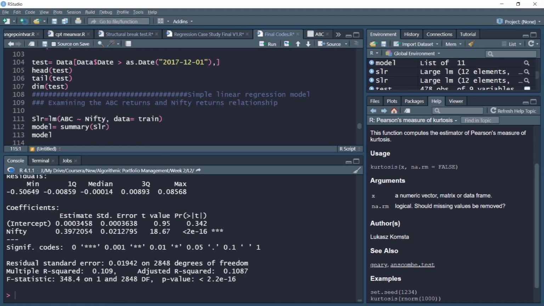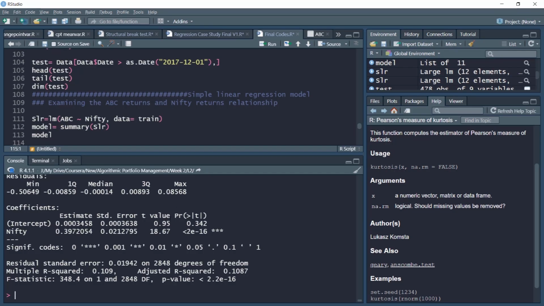Also notice the t value of the coefficient, which is heavily significant. Remember, this t value is computed as the ratio between the estimate, which is the coefficient, 0.397 here, divided by the standard error. Now, this t value 18.67 is very significant. The 3 stars suggest that it is even significant at 1% level. Recall our discussion on the significance levels. The null hypothesis here is that this coefficient of Nifty has a value of 0, which means movement in Nifty does not affect the returns of ABC stock.